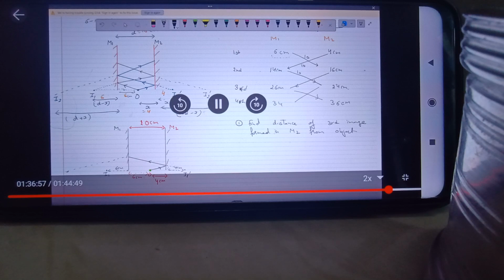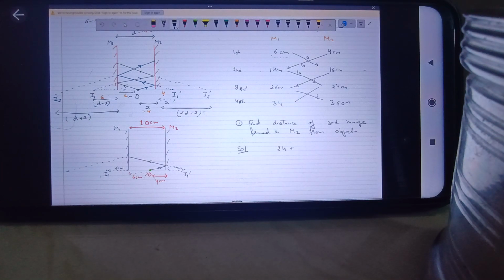24 is the image distance from M2, but I'm asking you from the object. So from the object it will be 28. 24 plus the distance between M2 and the object, that is 4. So your answer will be 28. Got it? So whatever question is asked, if you can draw this table, then you can solve it according to the question. So for two plane parallel mirrors placed parallel to each other, any such type of question, I think you people will be able to solve.